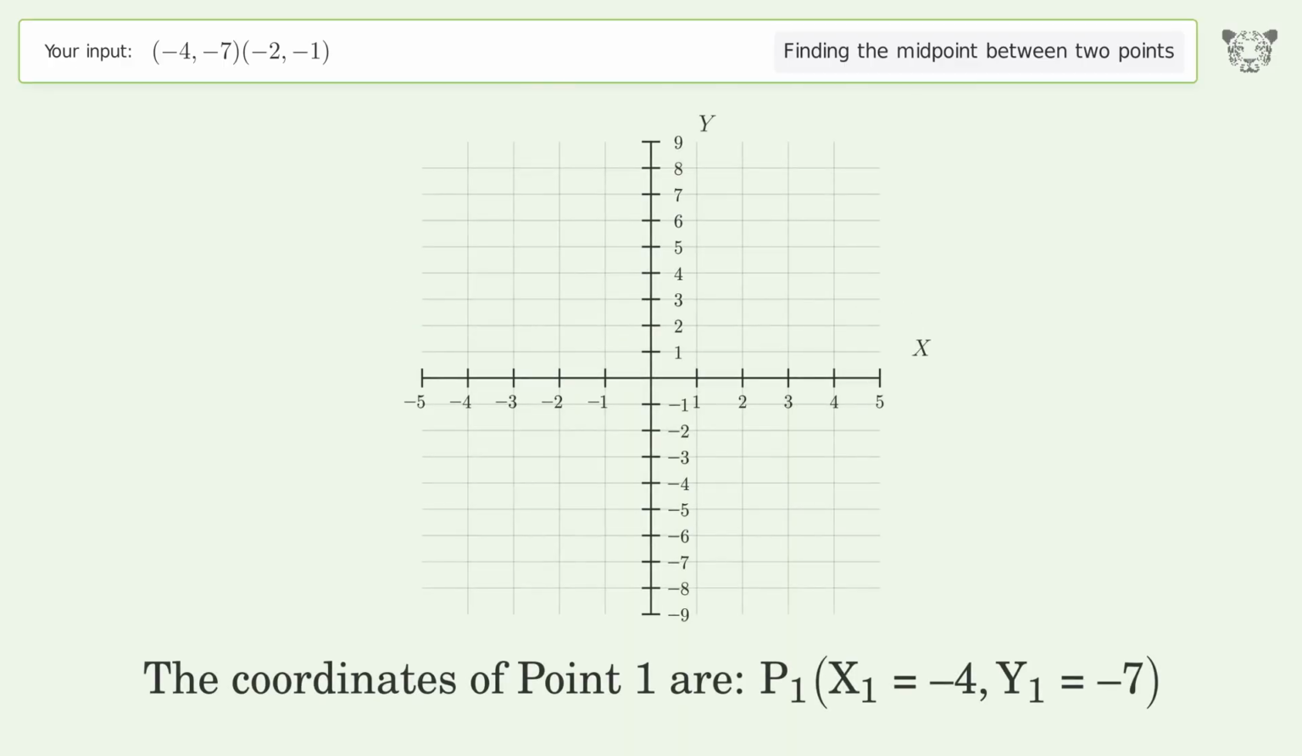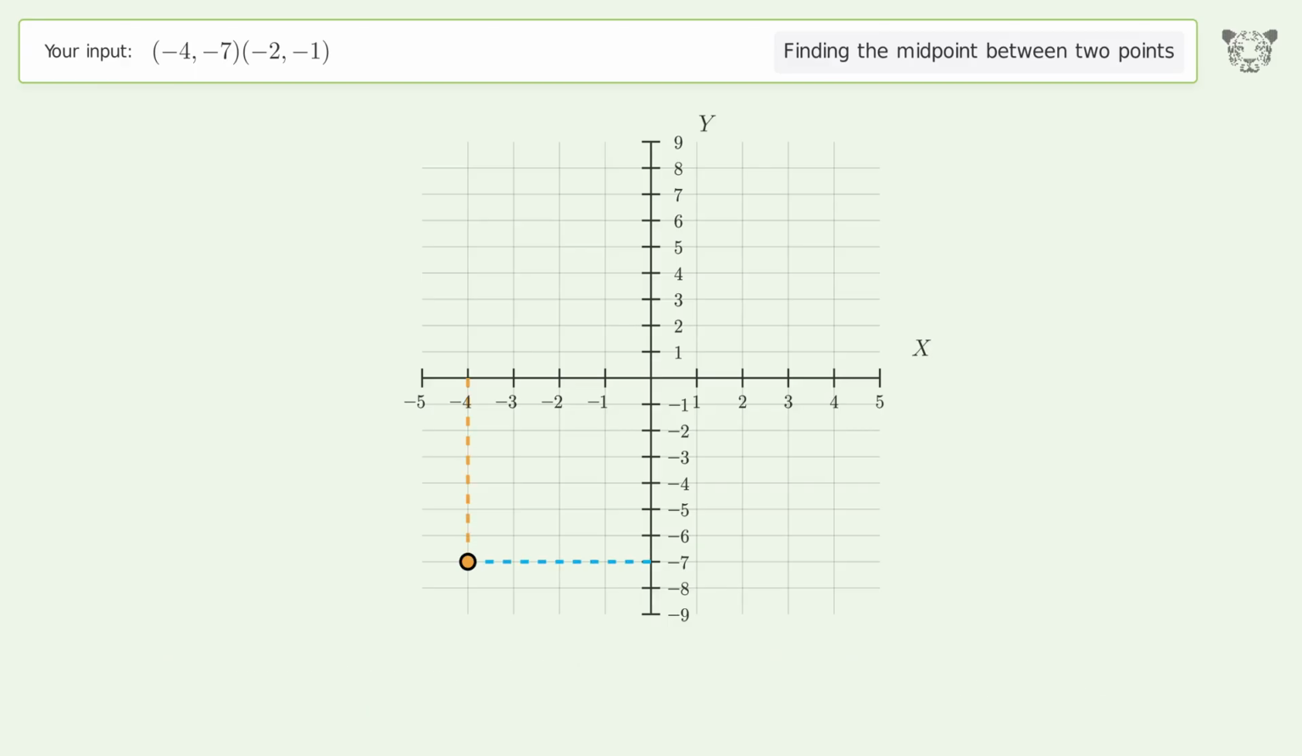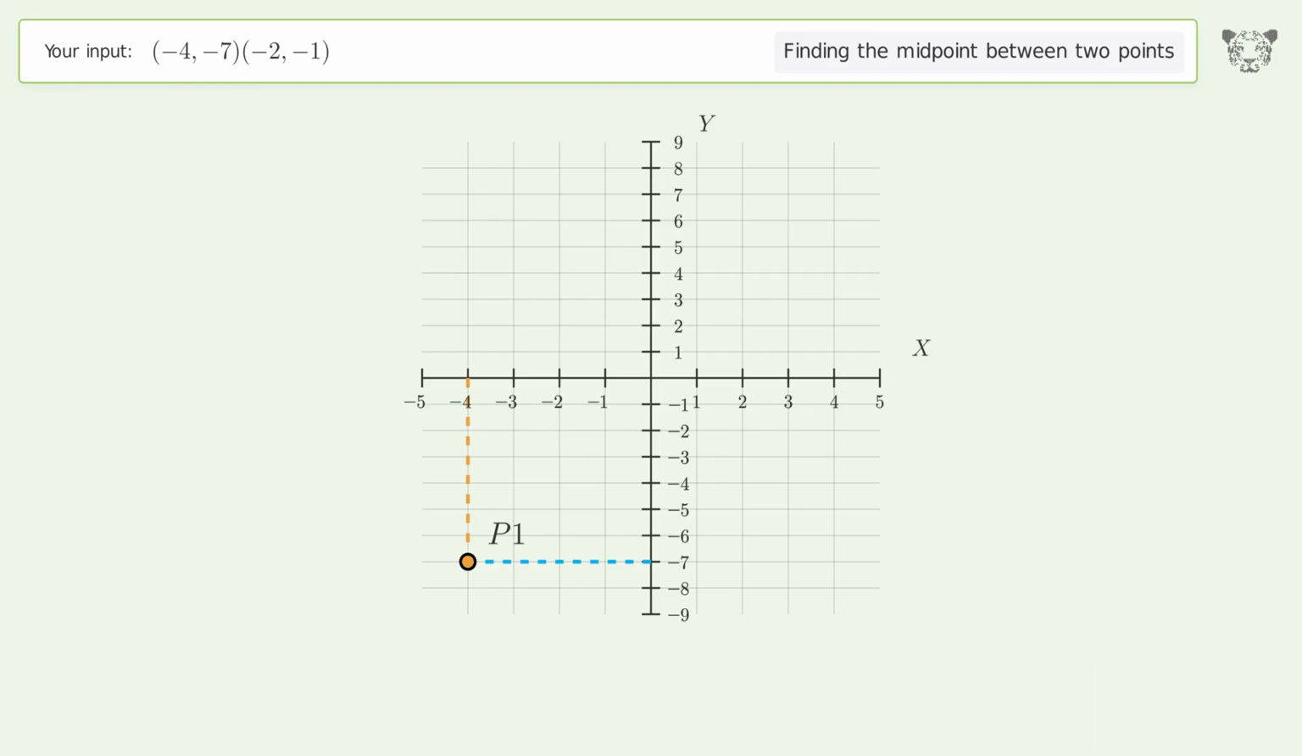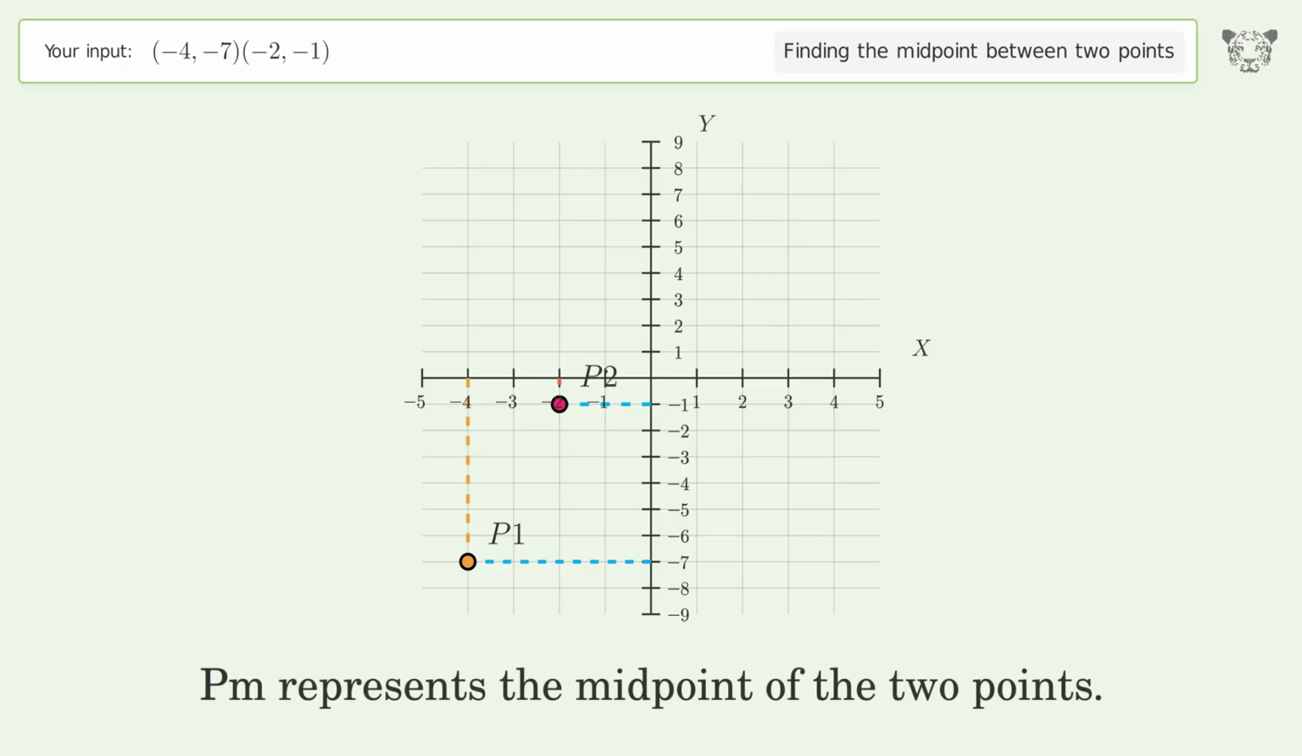The coordinates of point 1 are x1 equals -4, y1 equals -7. The coordinates of point 2 are x2 equals -2, y2 equals -1. PM represents the midpoint of the 2 points.